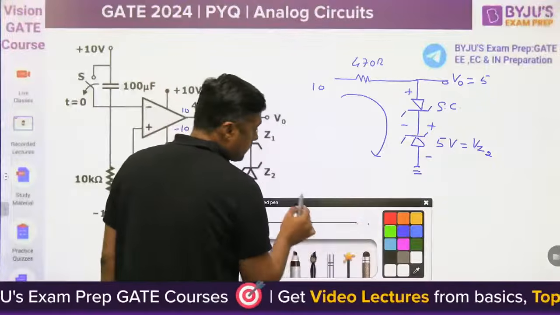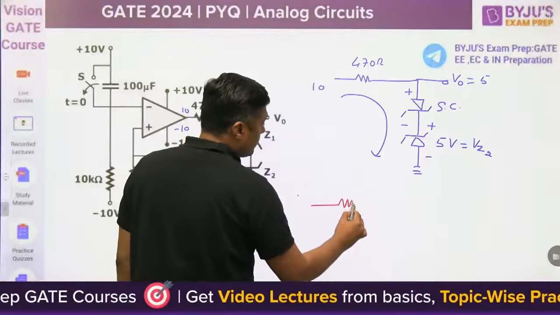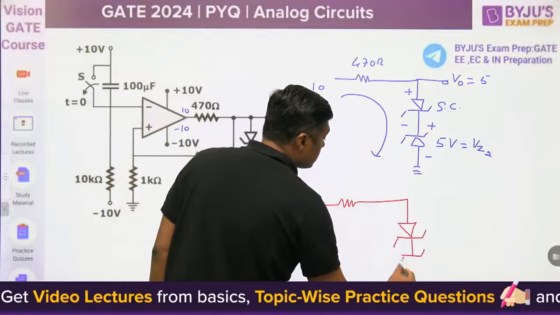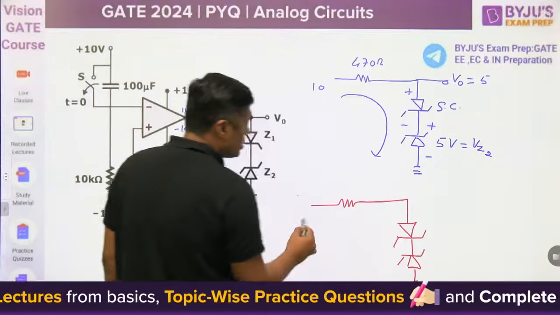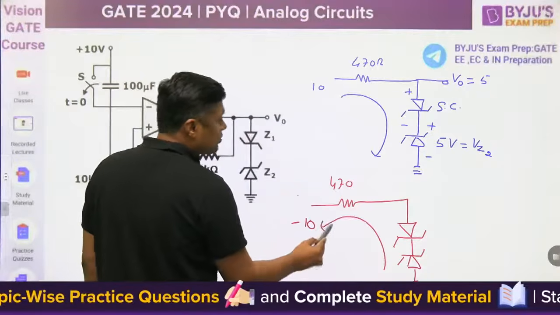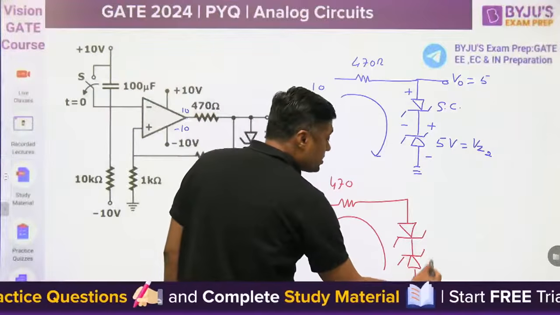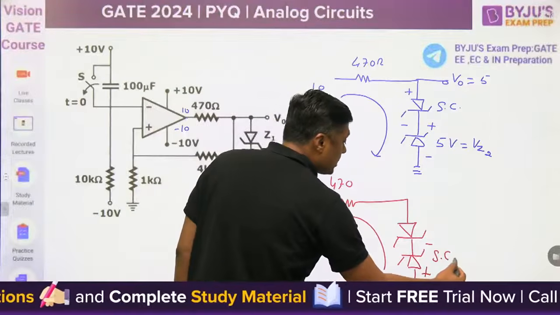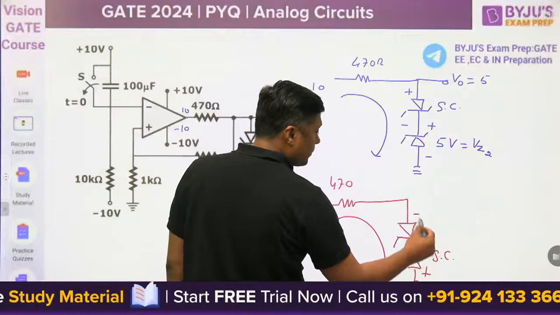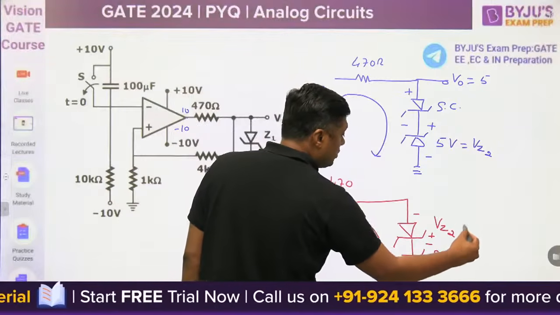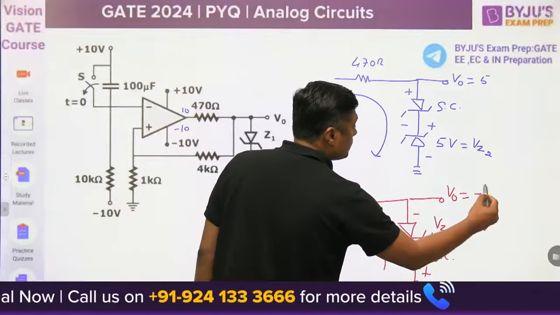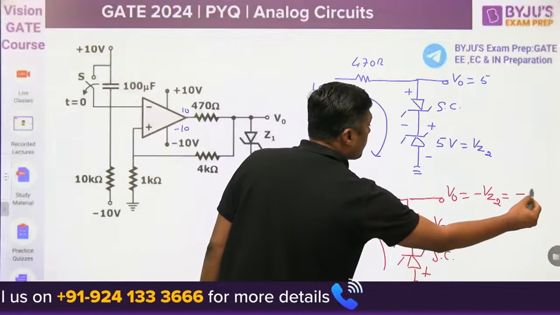Second, when this is minus 10, this is 470, then what is the direction of current? This one. Then this is plus, this is minus, this is forward bias, act as short circuit, ideal Zener diode. And the second diode is breakdown. That is the voltage is what? VZ2, that is the 5 volt. But what will be the output? Minus VZ2. That is minus 5 volt.